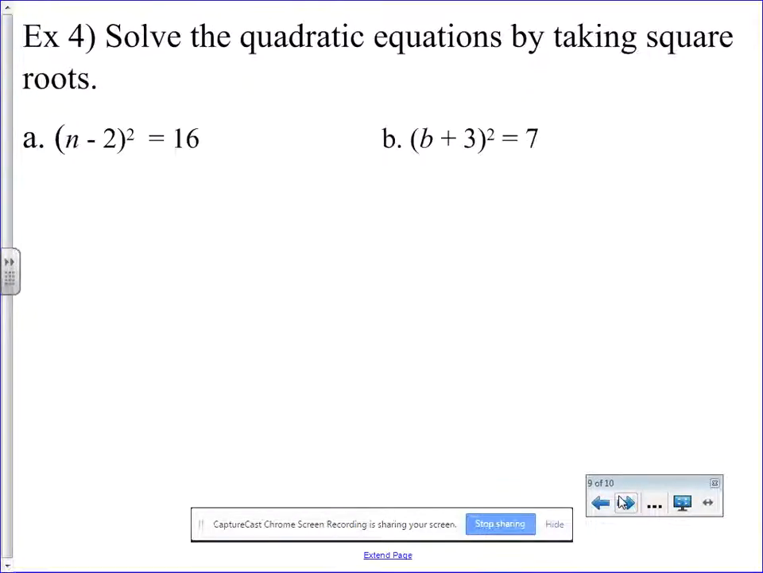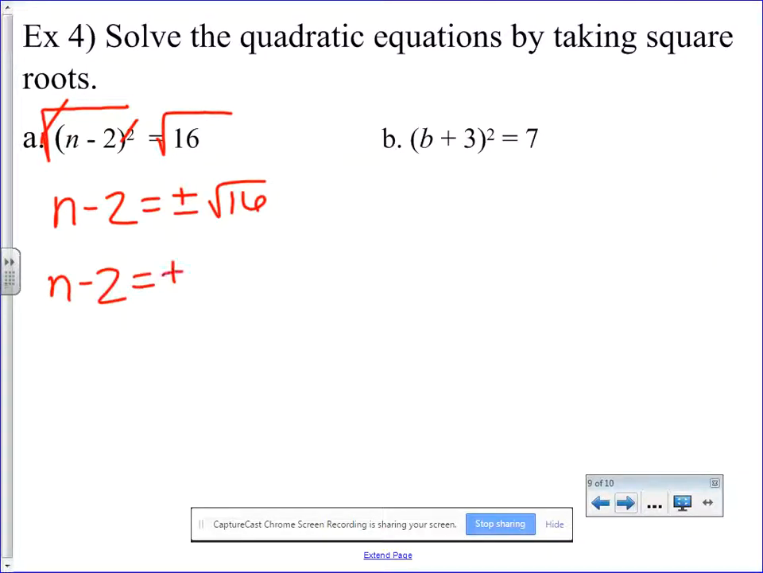Now, these are interesting because the 2 in example 4a is inside the parentheses, the square root of that. That means this whole part is being squared. So I'm actually going to start by getting rid of that square. Since this whole chunk is being squared, I'm going to square root the whole thing. So these are going to cancel. I'm going to have n minus 2 equals plus or minus square root of 16, which we know the square root of 16 is 4.